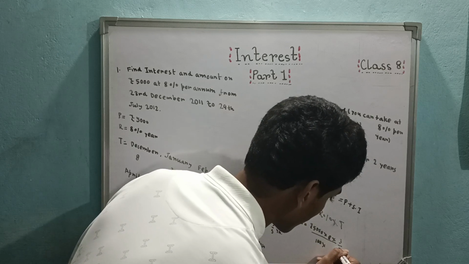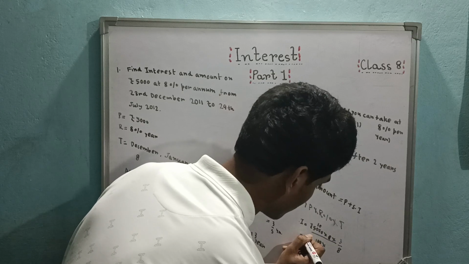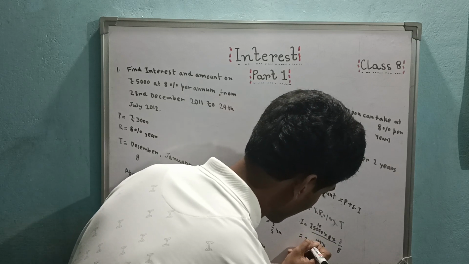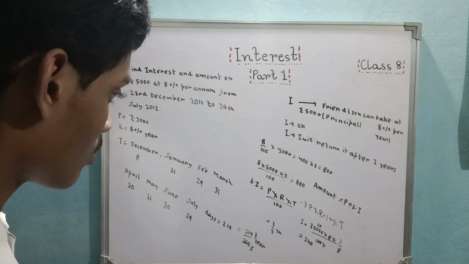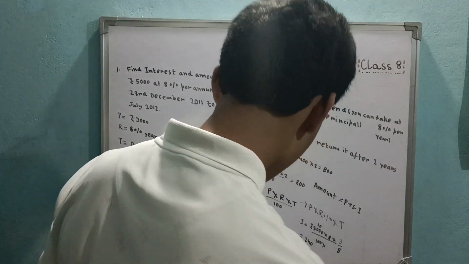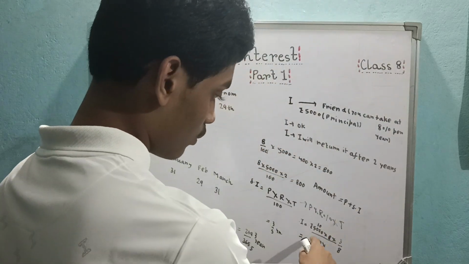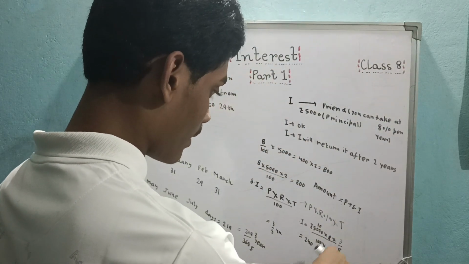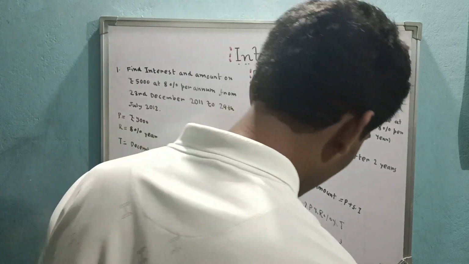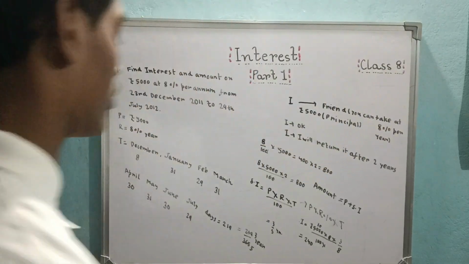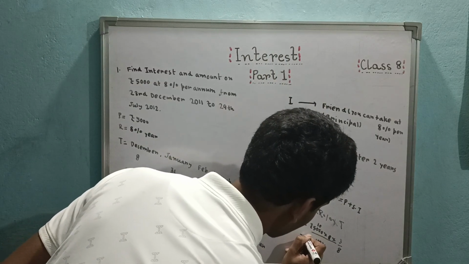So here I get this 5 out of the way. What is this? 10, 8, 18, 3, 240. Nice. Easy maths. But it's 3 by 5, right? Yes. So dividing, these zeros out of the way, 5 gone here. 10, 10 into 8, 18 into 3, 240. Yeah, rupees, obviously. So this is the interest.